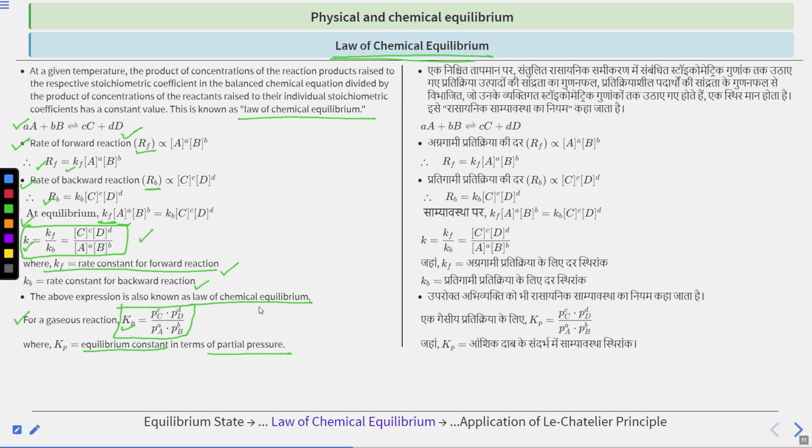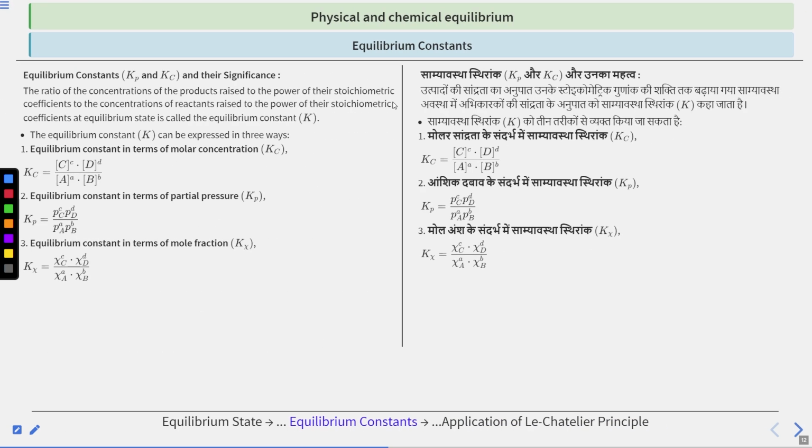Okay, let's move to equilibrium constants, like Kp and Kc, and their significance. The ratio of concentration of products raised to the power of their stoichiometric coefficients to the concentration of reactants raised to the power of their stoichiometric coefficients at equilibrium state is called the equilibrium constant. So at the equilibrium state, we are talking about the ratio of concentration of products to the concentration of reactants, with the powers of their stoichiometric coefficients respectively.